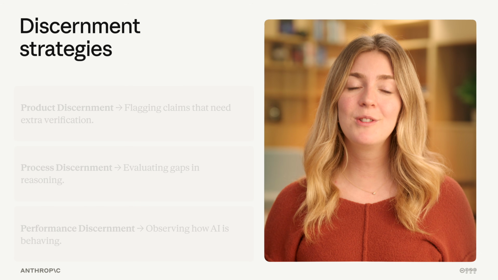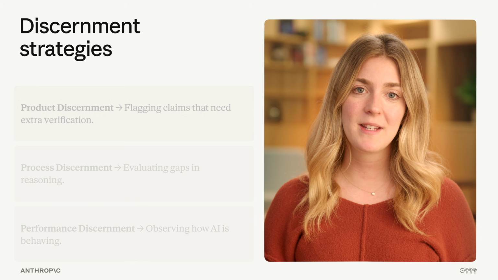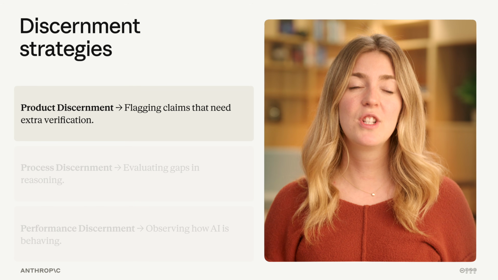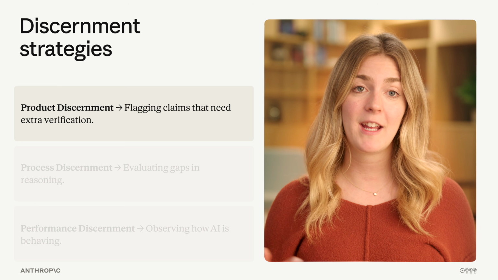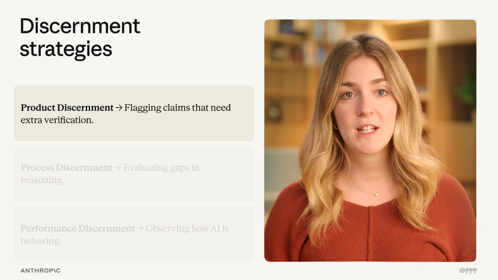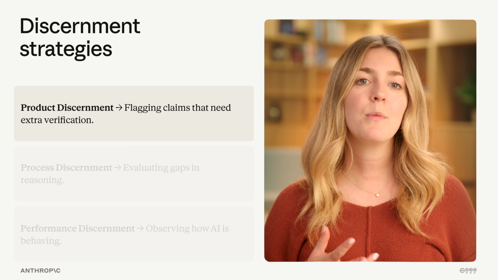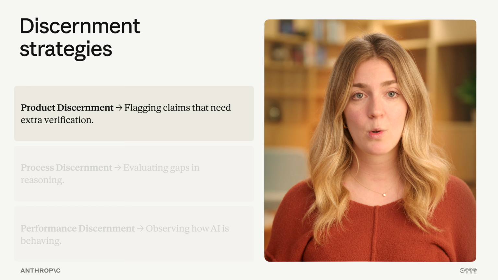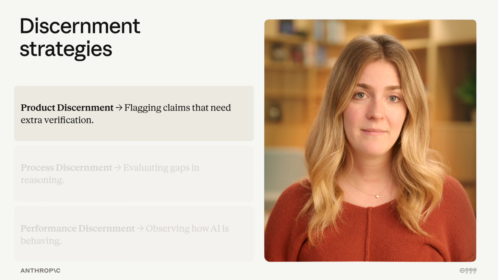Let me pause here to highlight some practical discernment strategies that Maria is using. First, she's flagging claims that need extra verification. That's product discernment. Specific numbers, recent legislation, active programs. Maria will want to check these against primary sources before acting on them.